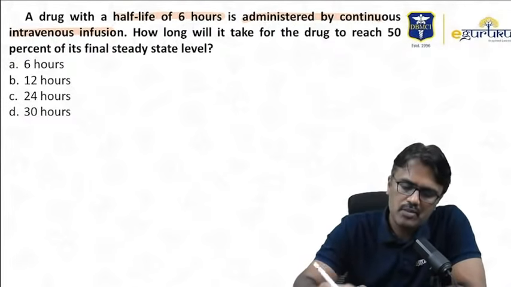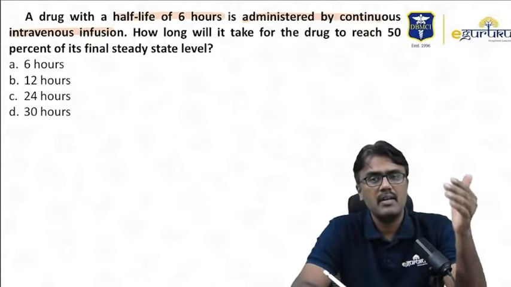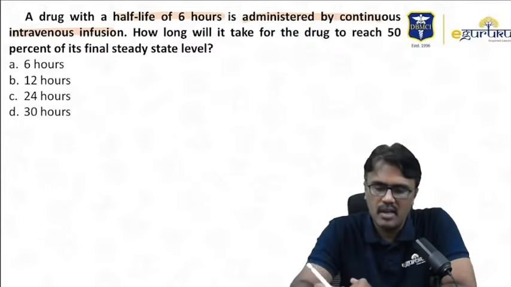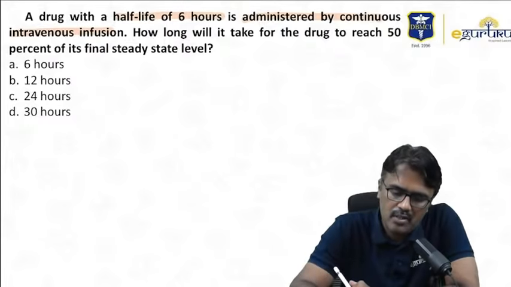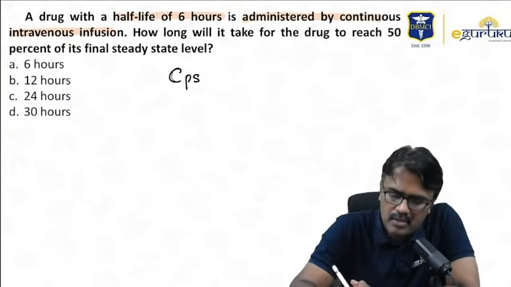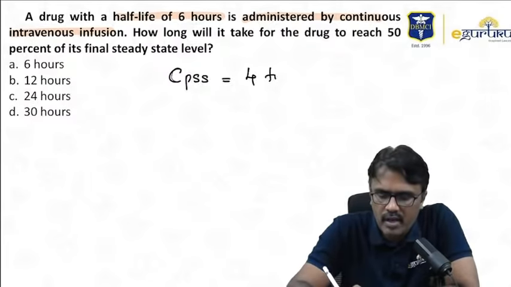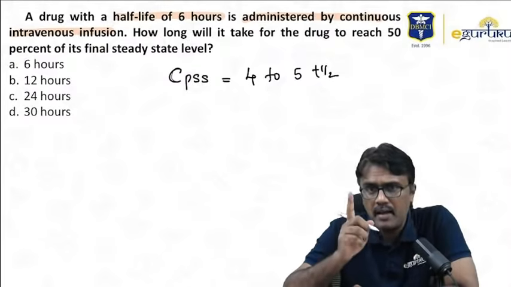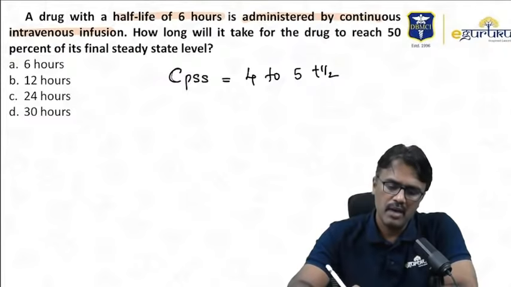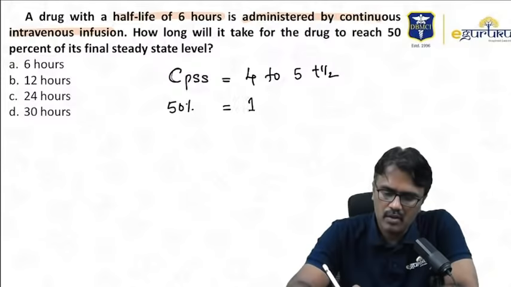Now remember, to achieve steady state, what is steady state? It's a state where rate of drug entry equals rate of drug exit. How many half-lives are required to achieve steady state? I'll write the steady state like this. So steady state is like the CPSS. To achieve steady state, you require 4 to 5 half-lives. So we all know this concept. But recently they are asking this: how many half-lives are required to achieve 50% of steady state? You require only 1 half-life.